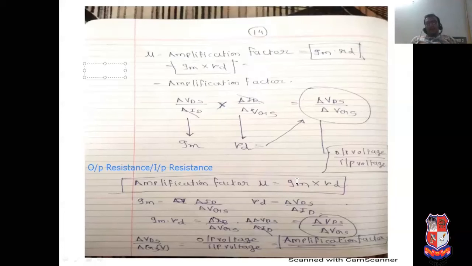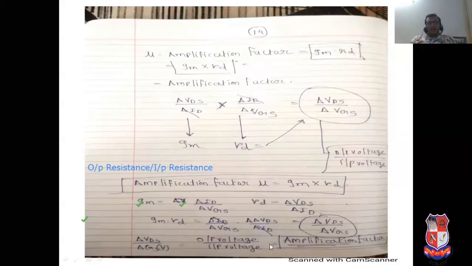Why is it known as the amplification factor? That I have proved here. It is the basic equation. See this. Gm equals delta ID upon delta VGS and rd equals delta VDS upon delta ID. See this, this page is divided into two parts. It is the reverse process, reverse engineering. I have written here that this is known as reverse engineering. Delta ID upon delta VGS into delta VDS upon delta ID. Delta ID cancels.